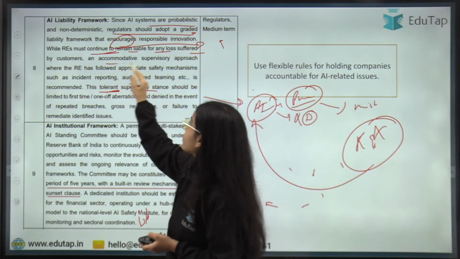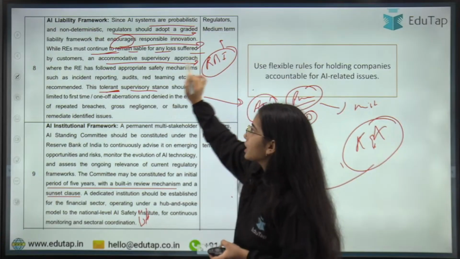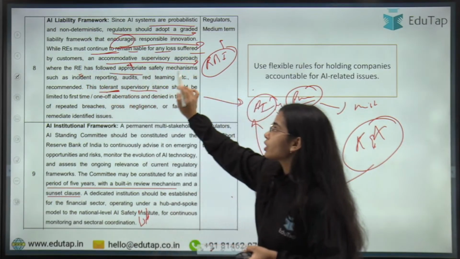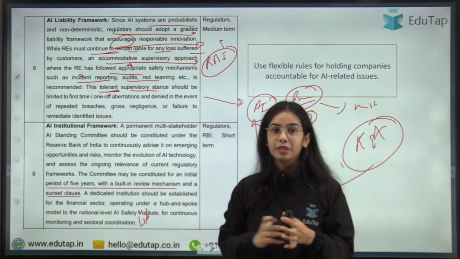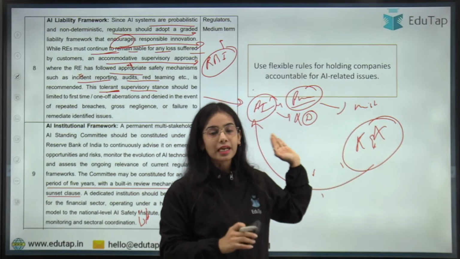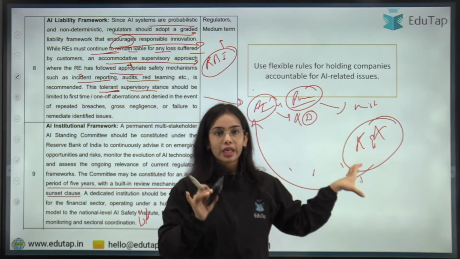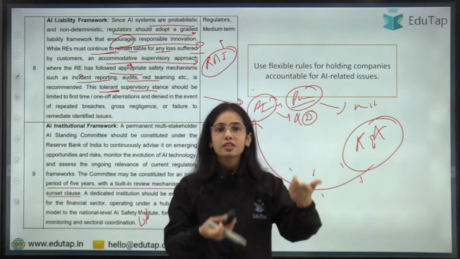But an accommodative supervisory approach should be taken by the Reserve Bank of India, where the regulated entity has followed appropriate safety measures and incident reporting has happened. So if there is a mistake done by the AI, the regulated entity has recognized that mistake, has done the audit for that mistake, and has reported that mistake themselves to the Reserve Bank of India.